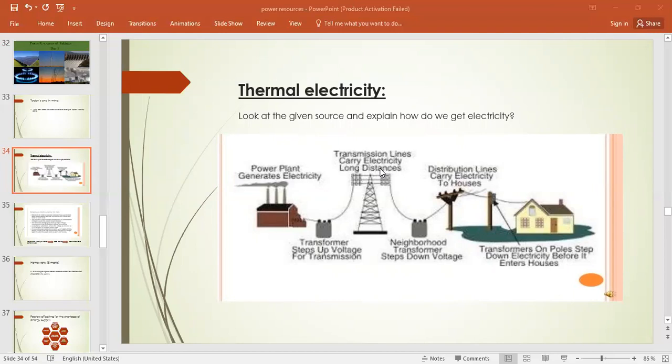Basically, electricity is a flexible form of energy that can be easily converted to heat, light, or sound energy. The electricity that is generated by non-renewable resources like oil, coal, gas, and nuclear fuel is called thermal electricity. It means the energy which can be produced through non-renewable resources is called thermal electricity. Fossil fuels and nuclear power stations produce heat energy. This is used to turn water into steam, which is then used to run turbines, right?